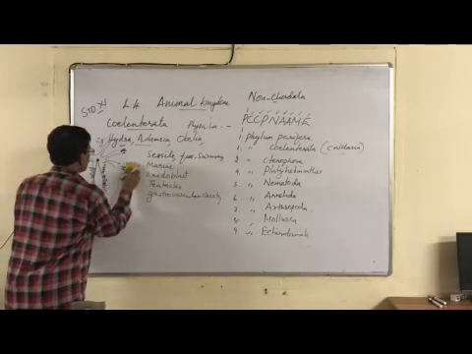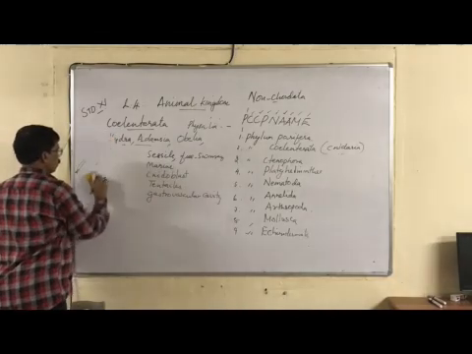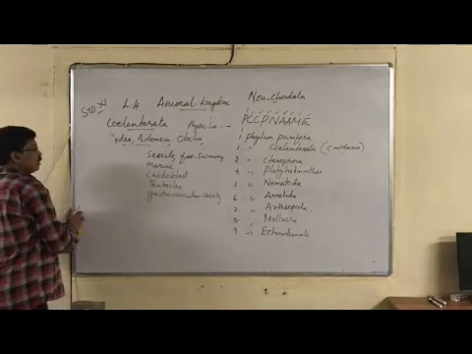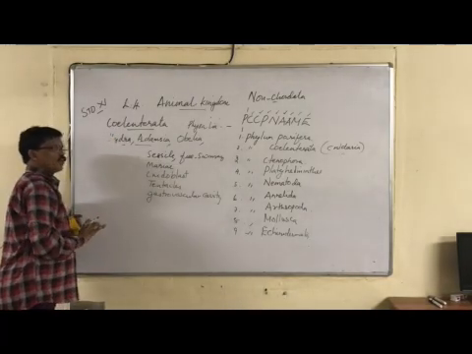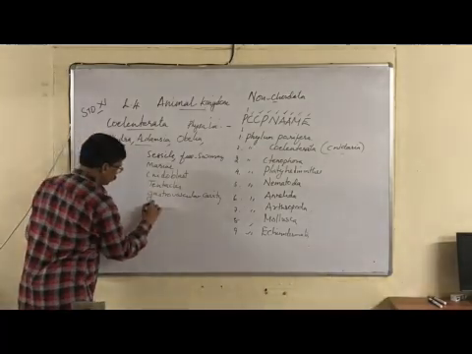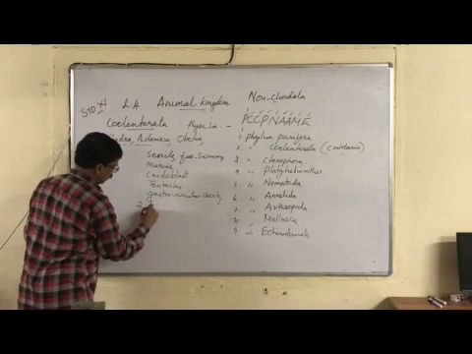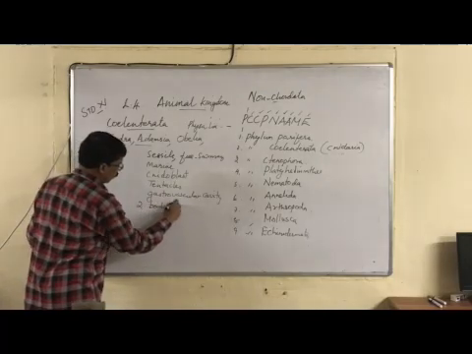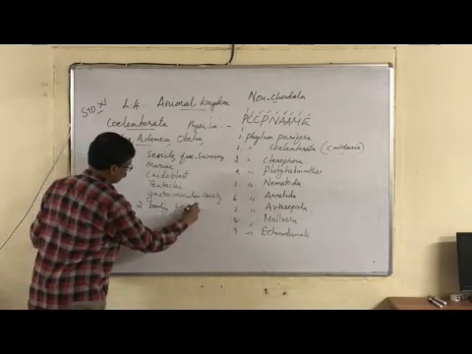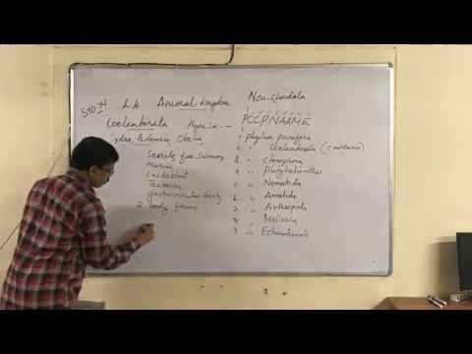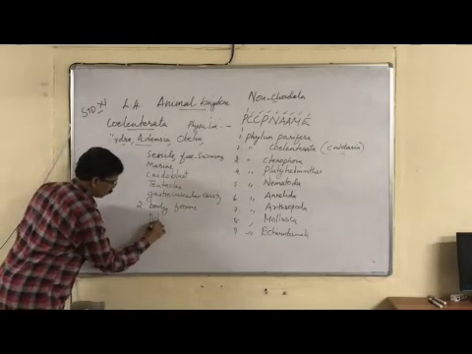One of the most important features is that there are two body forms in this group. These two body forms are polyp and medusa.